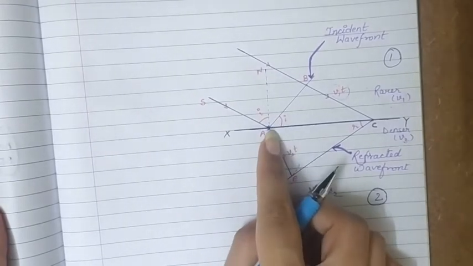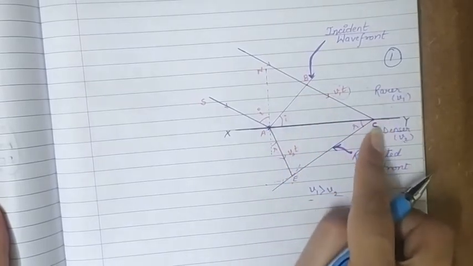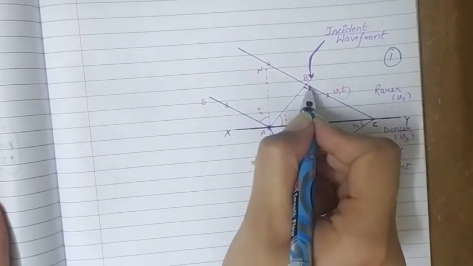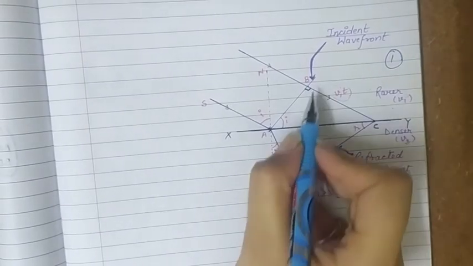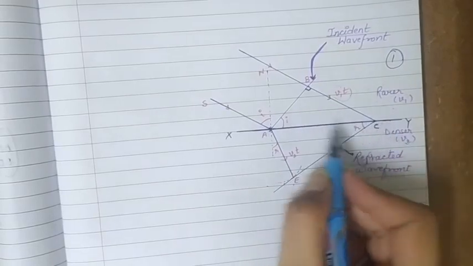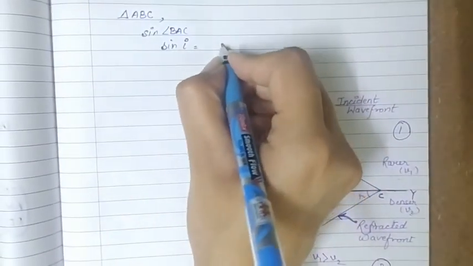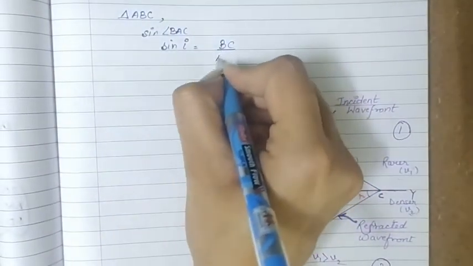Perpendicular here is BC and hypotenuse is AC, because this is the 90-degree angle, since a ray is always normal to the wavefront. So the value of sin i will be BC upon AC.